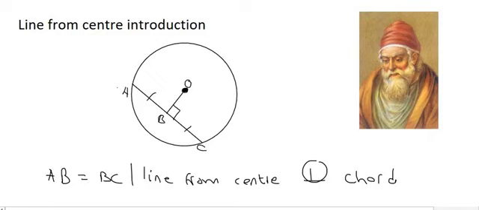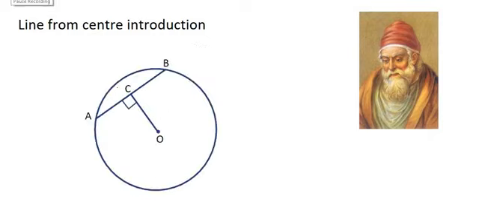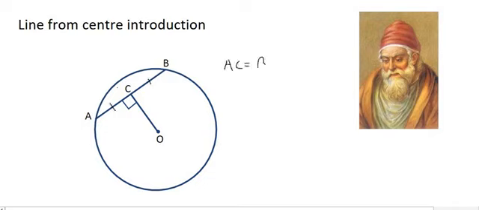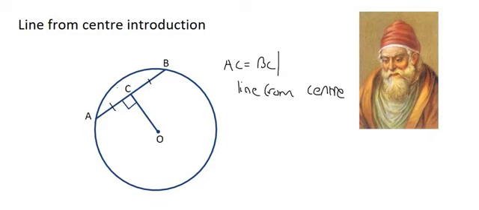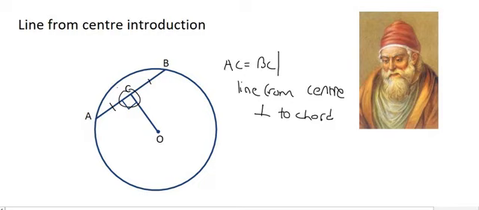Okay, so I hope you can see the slight difference between those two theorems. And so what could we say with this circle over here? Well, we've got the 90 degrees. Because it's from the center, we can say that AC is equal to BC. And the reason is that we have a line from center. Now, are we going to say to the midpoint of the chord or perpendicular to the chord? You have to look at what you had first. What we had first was the 90 degrees, so we're going to say perpendicular to chord. So AC is the same as BC because we have the line from the center perpendicular to the chord.